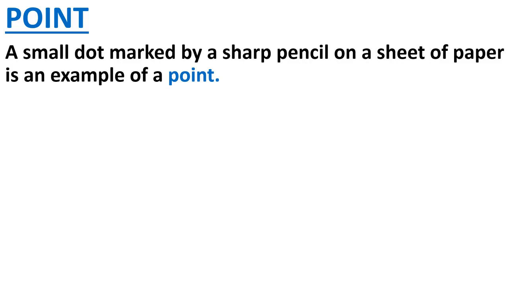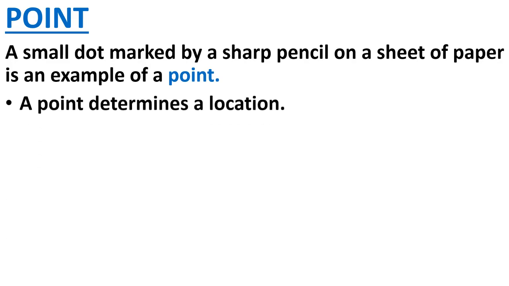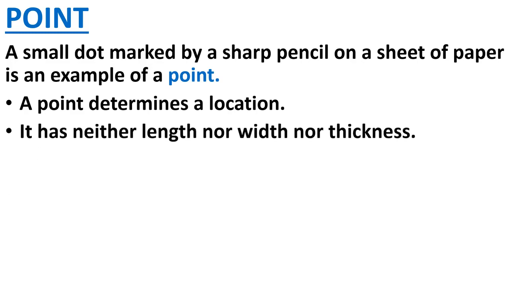A point determines a location. It tells us the exact location of a thing. It has neither length, nor width, nor thickness, because it is a very sharp, very small, minute point.